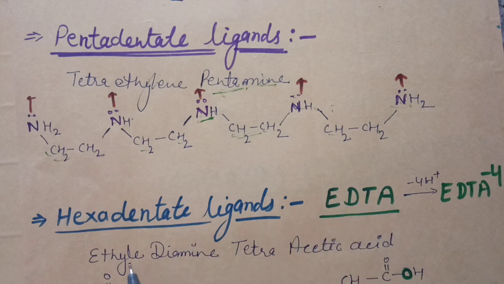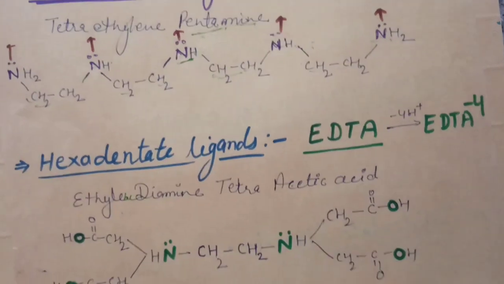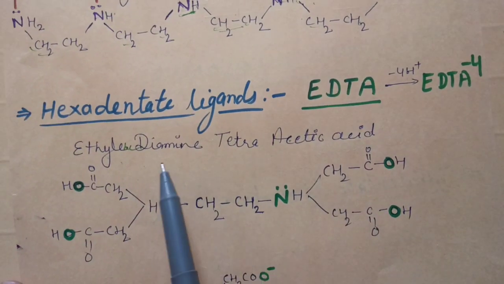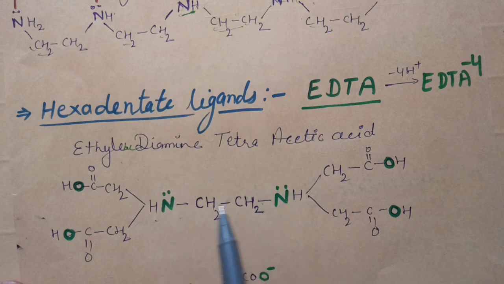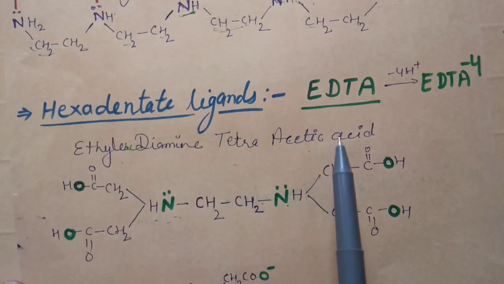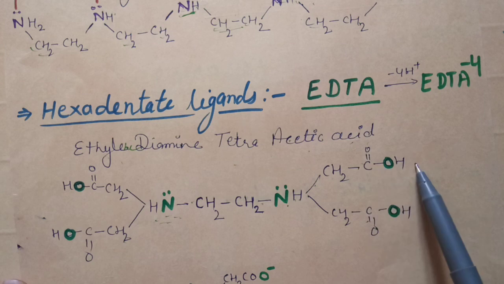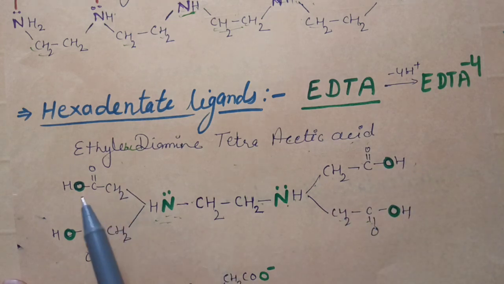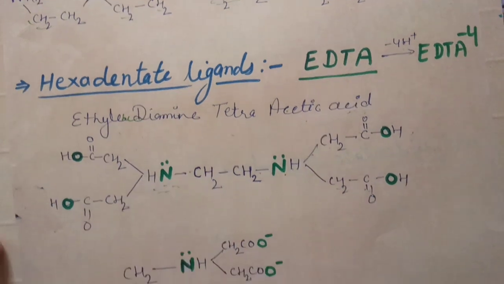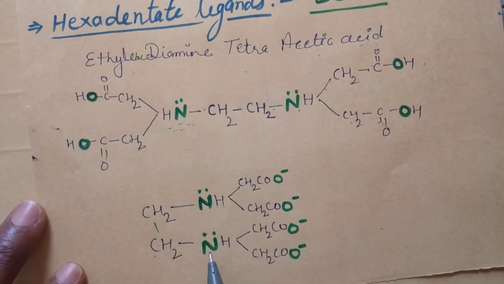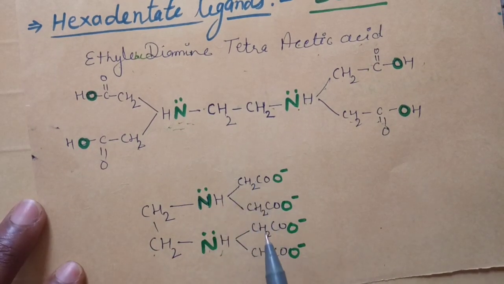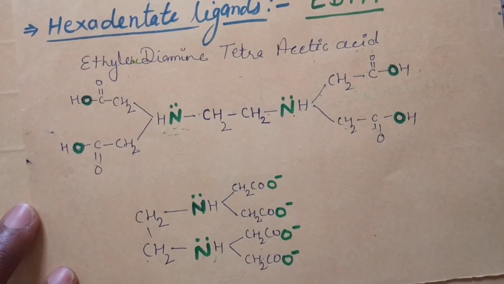The full name of EDTA is ethylene diamine tetraacetic acid. First of all, ethylene. This is ethylene. Ethylene means CH2, CH2. Okay. Diamine means both the carbons are attached with amine group. Tetraacetic acid means four acetic acid groups are attached with both amine groups in the form of CH2COOH, CH2COOH, CH2COOH, and CH2COOH. This is the structure. Now we can write it like this: CH2CH2 and NH, and two acetyl groups are attached with these amine groups.